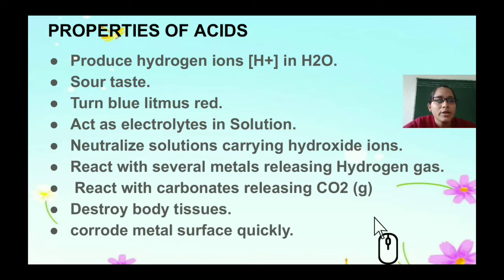Acids are very dangerous for our tissues. If a small amount of concentrated sulfuric acid, H2SO4, falls on our hand or any part of the body, it gets burnt and the cell tissues are destroyed. Also, acids can corrode metal surfaces quickly.